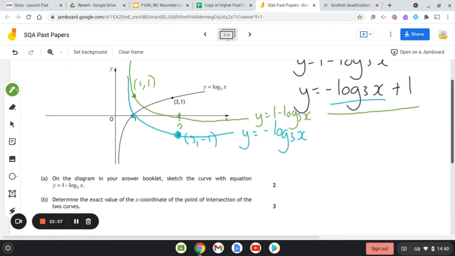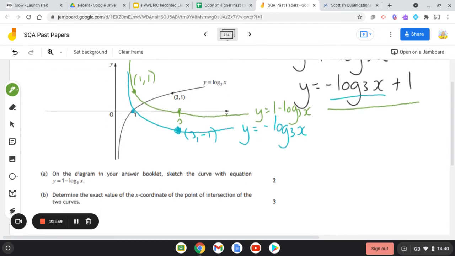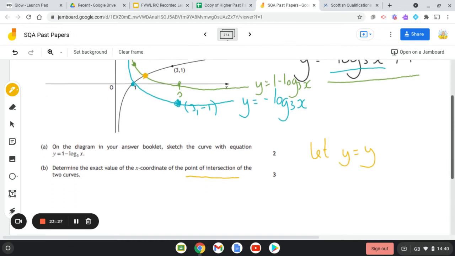Now, part B on the question says, determine the exact value of the x-coordinate of the point of intersection of the two curves. So what they're asking for is this bit here. So we're not interested in the blue one because the blue one was just drawn just to help us get the correct translation for that next one. So all that we do is we just let y equal y, and that's what you always do for points of intersection.